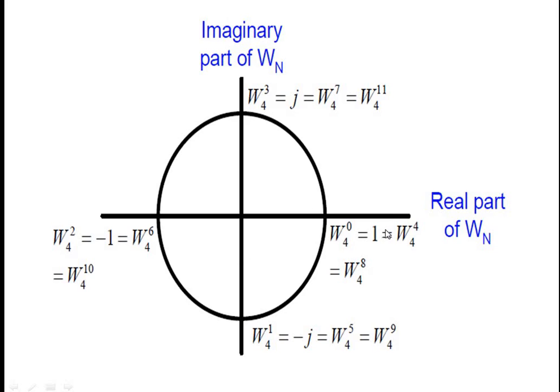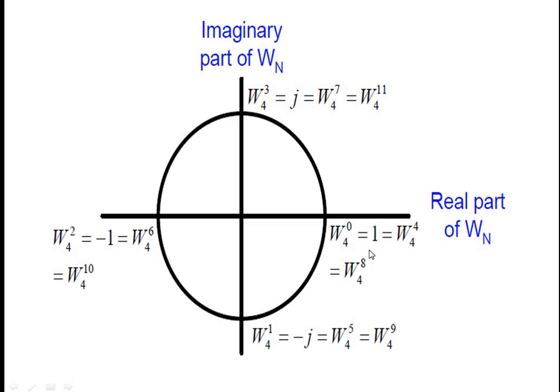So only the main axes will be present in this case. The very first point we start from is this right side, W4 power 0, power 1, power 2, power 3. And if you want to continue, 4, 5, 6, 7 and so on.